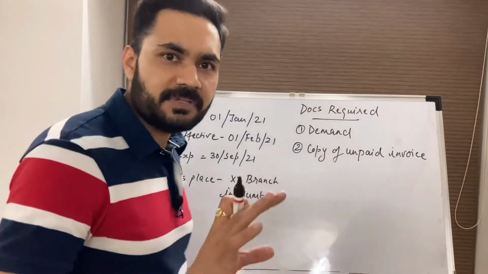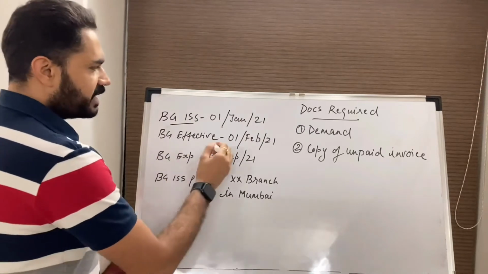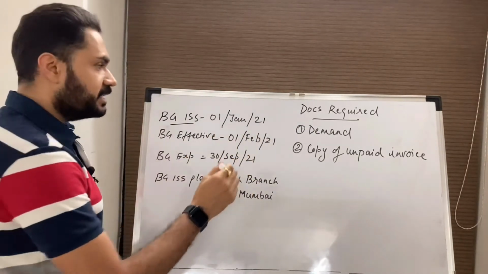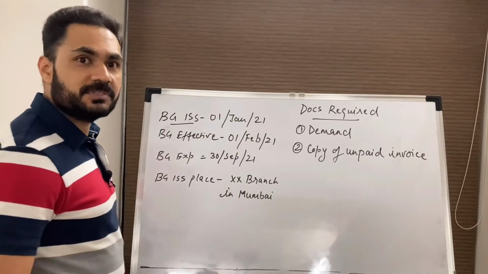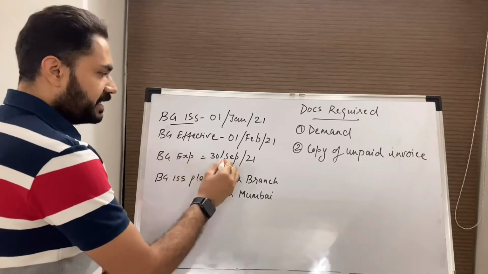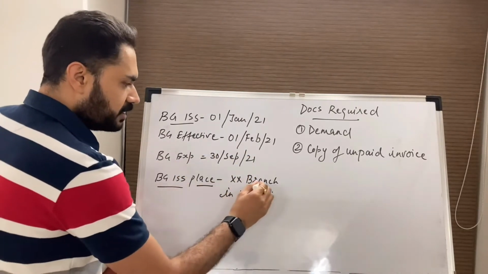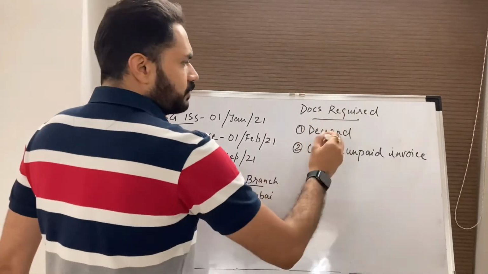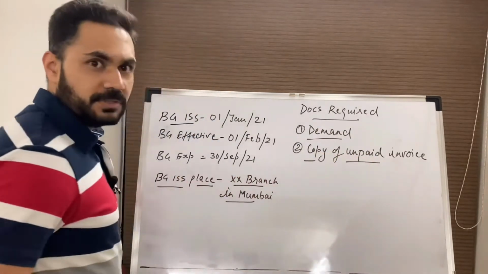Let's look at article number 14. So we have a case over here. BG issuance date is 1st Jan 2021, effective date is 1st Feb 2021. So demand cannot be presented between 1st Jan and 31st January. BG expiry date is 30th September 2021. The BG issue places some branch in Mumbai. Now the guarantee is calling for two documents. One is the demand and another is copy of unpaid invoice.